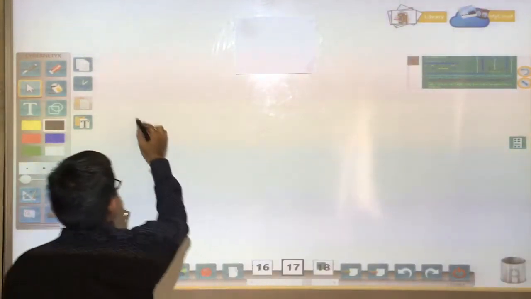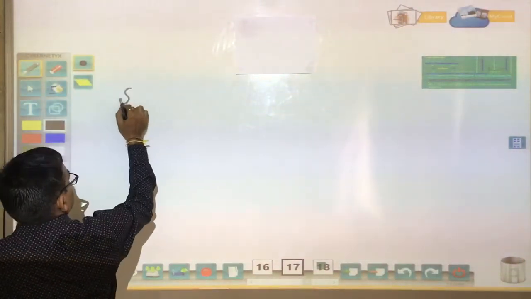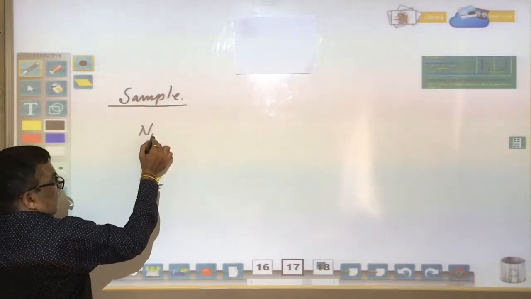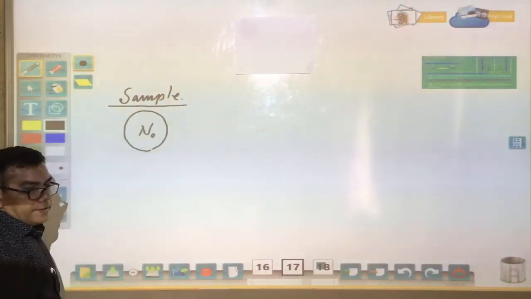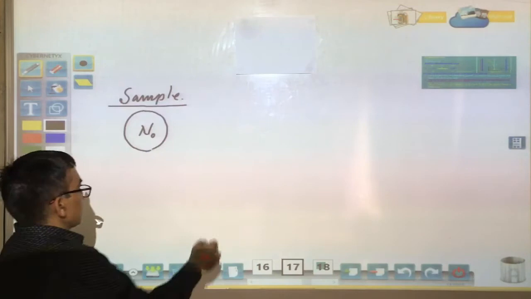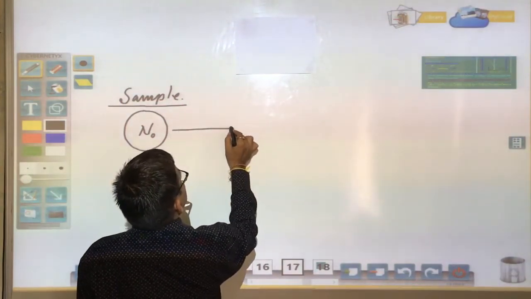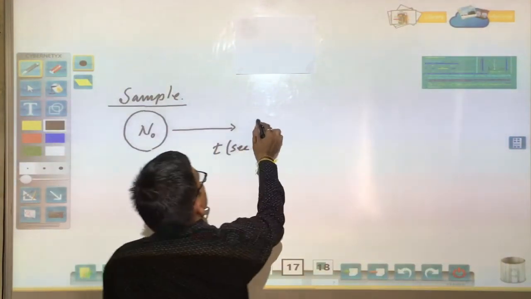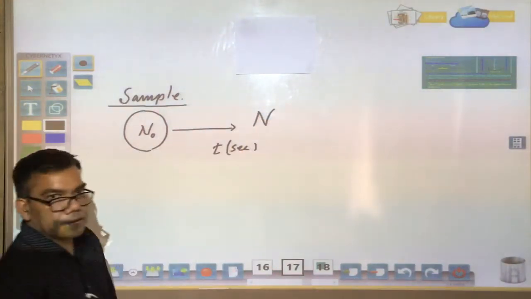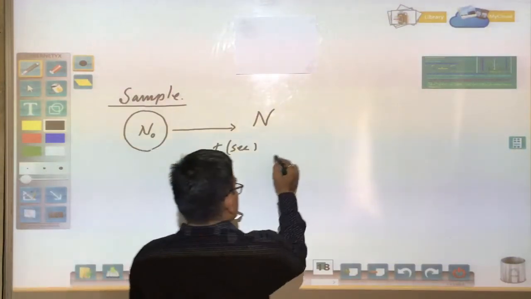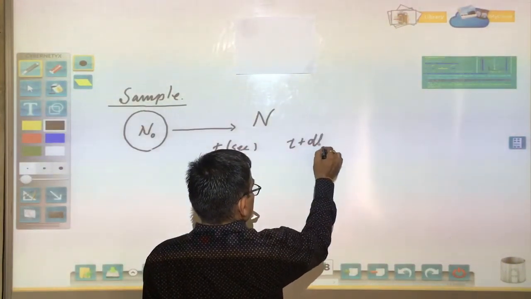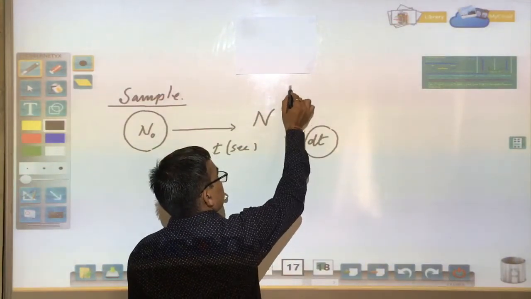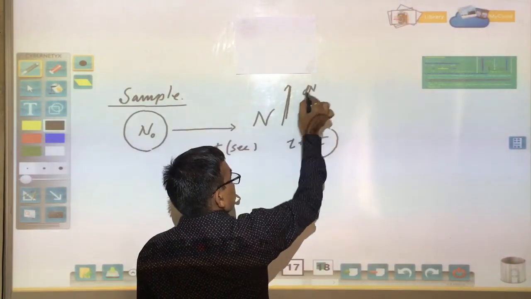Let me consider a radioactive sample, and in the sample initially N0 is the number of undecayed nuclei. Let after a time interval t the number of undecayed atoms be N, and in a very small interval of time t to t plus dt, let the number of atoms that disintegrate be dN.